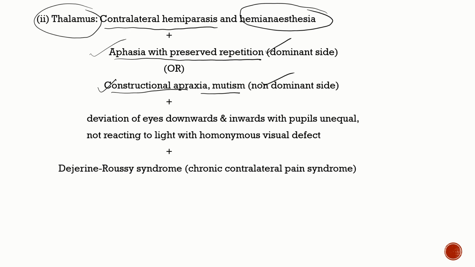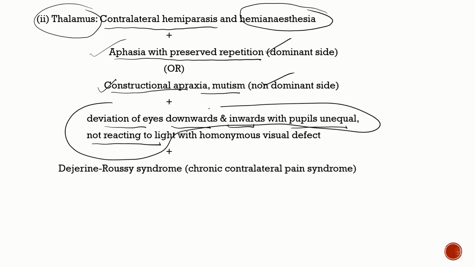The classical ocular finding over here is deviation of the eyes downwards and inwards, and the pupils are going to be unequal and not reacting to light. This is a very, very important MCQ question.